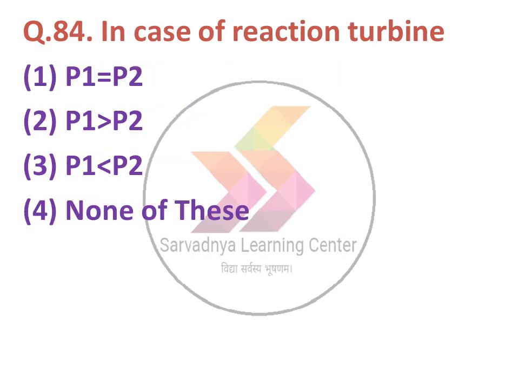Next question. In case of reaction turbine, option 1 P1 is equal to P2, that is pressure 1 equal to pressure 2, option 2 pressure 1 is greater than pressure 2, option 3 P1 is less than P2, option 4 none of these. The correct answer is option number 2, P1 is greater than P2.